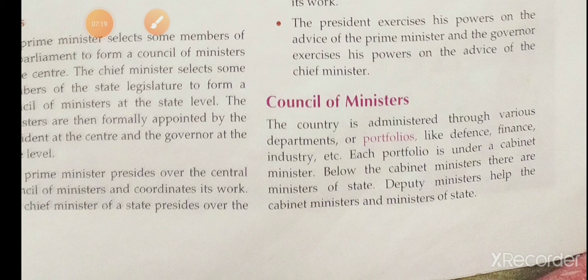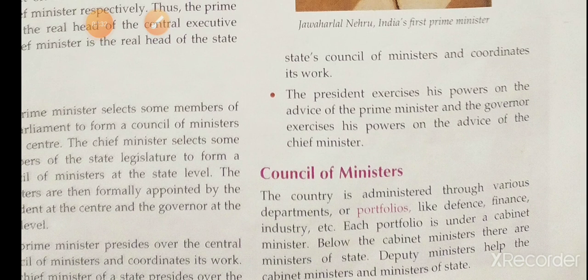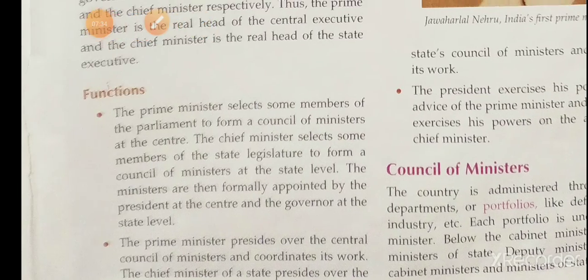First, the council of ministers takes the decisions, and the minister introduces bills concerning his department in the legislature. The council prepares the budget. And now we can see what the civil service is.